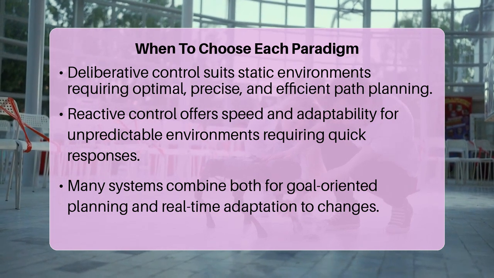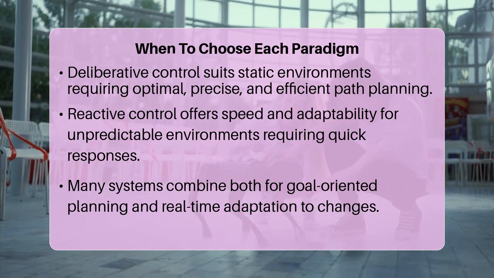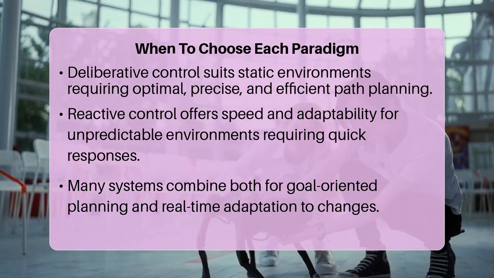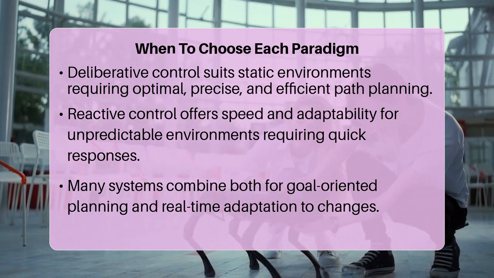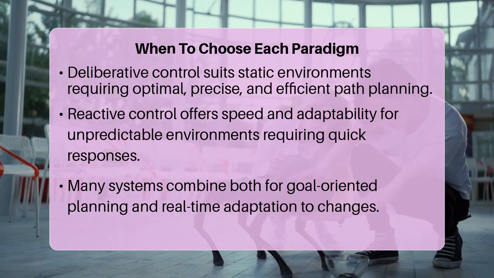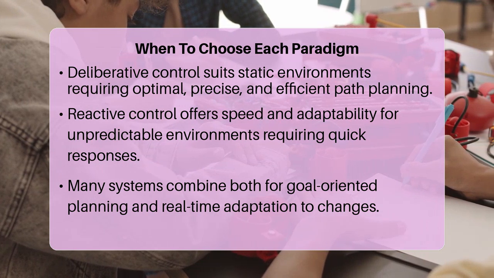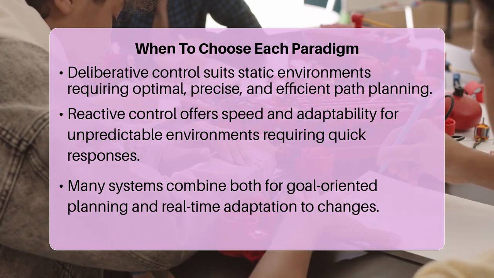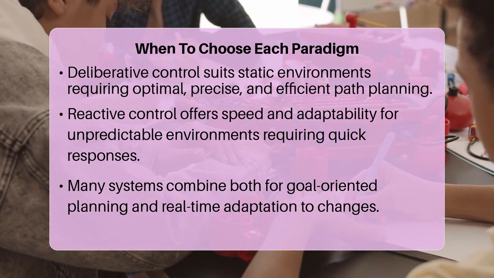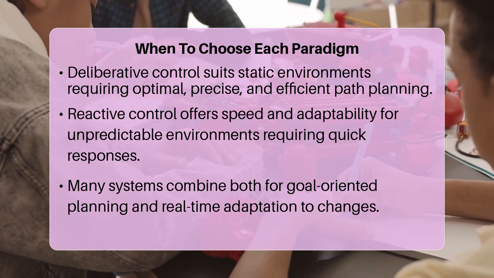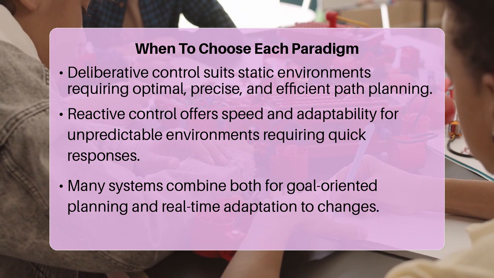Real-world applications often benefit from a hybrid approach, combining the goal-oriented planning of deliberative systems with the real-time responsiveness of reactive ones. A key insight into advanced robotics is that neither paradigm is inherently superior. Instead, their strengths are often complementary. Many successful robotic systems today employ a hierarchical or hybrid architecture.